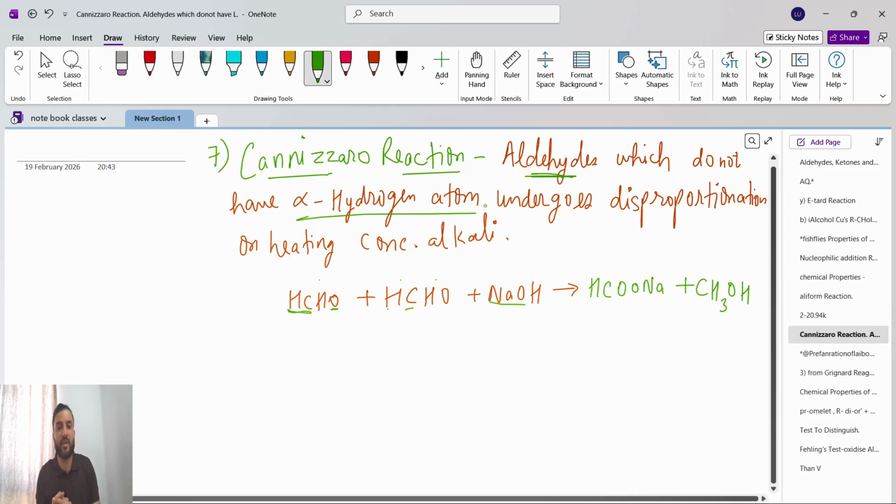Aldol condensation is possible in only one case: either the aldehyde or the ketone must have at least one alpha hydrogen. Then only is the aldol condensation possible. And in the product we will get the beta hydroxy group, which means at the second position we will get the OH group.